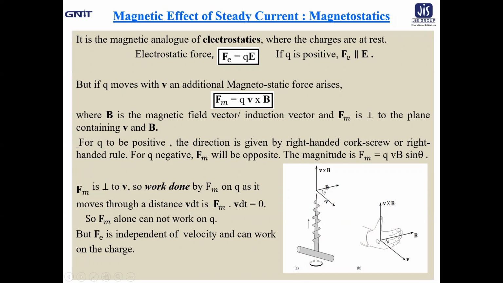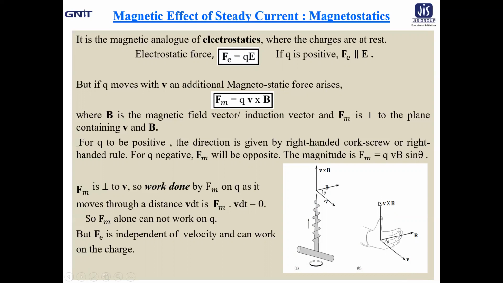Now, if we consider that V, the velocity vector, is represented along this line, and B, the magnetic field vector, is represented along this line with an angle theta between them, then V cross B will be perpendicular to the plane containing V and B. Now, if you use your right hand and move your four fingers from V to B, that means you just curl them, then the direction of V cross B will be along the thumb of your right hand.